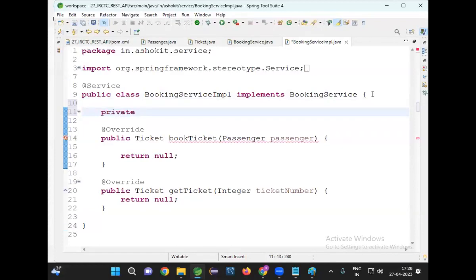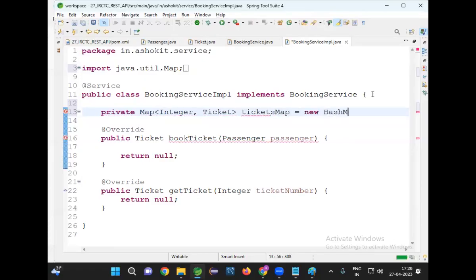I will maintain one map, a private map. What is the purpose of a map? To store the data in the form of key and value. Now, Map of Integer comma Ticket, I'm taking tickets map. Tickets map is equal to new HashMap.